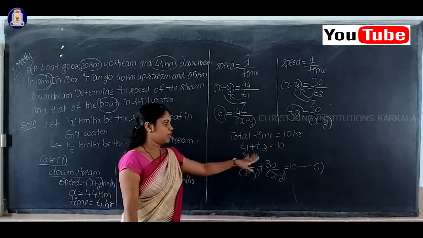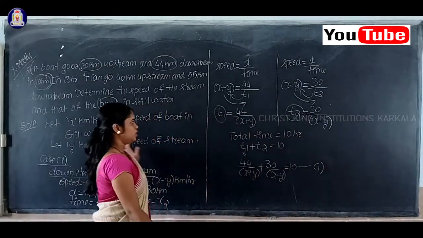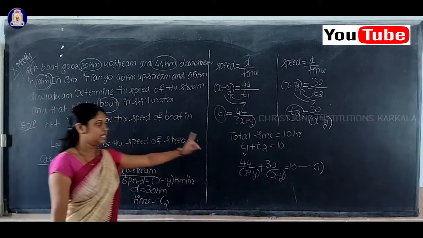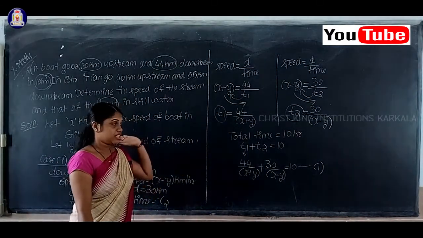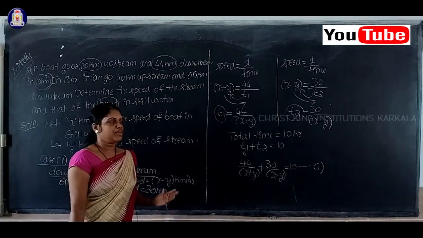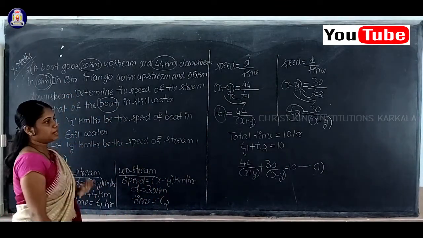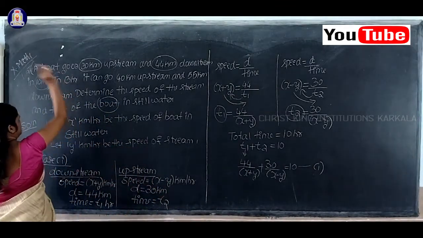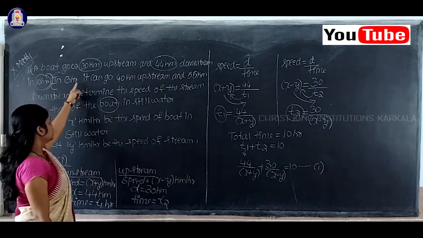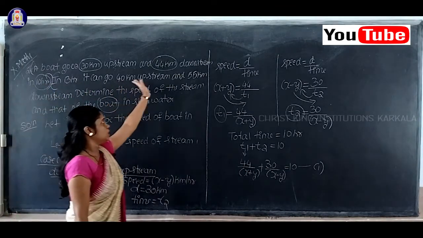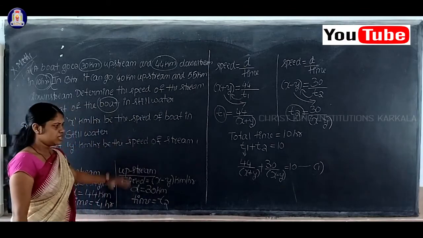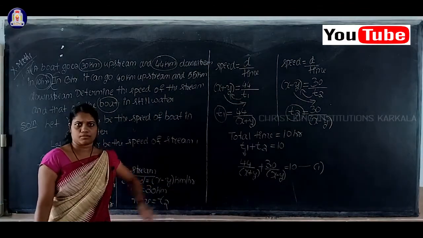So if I use case 1, I get equation 1. In the same way I'll consider case number 2. From where will case number 2 start? In 13 hours it can go 40 kilometers upstream. So this is your case number 2. The same process we have to follow for case number 2.